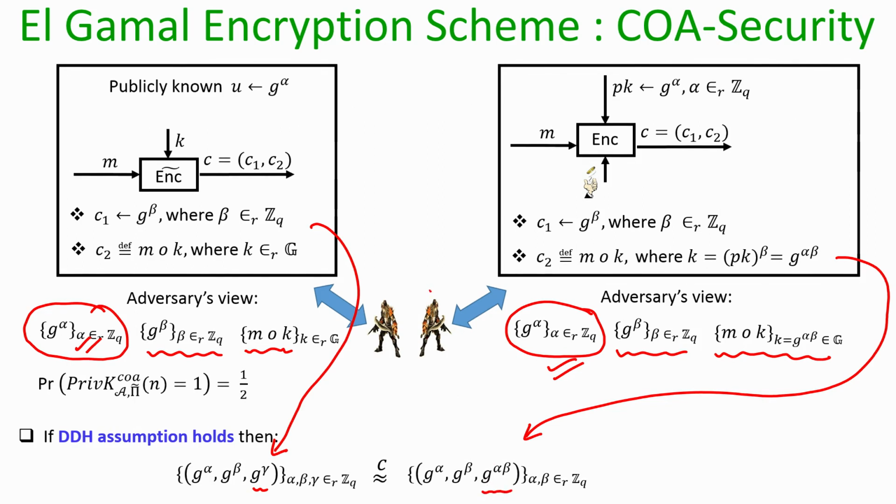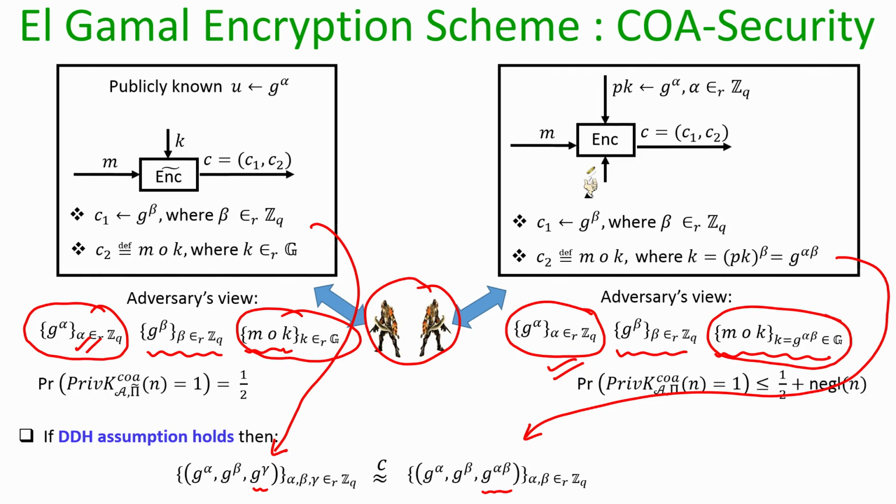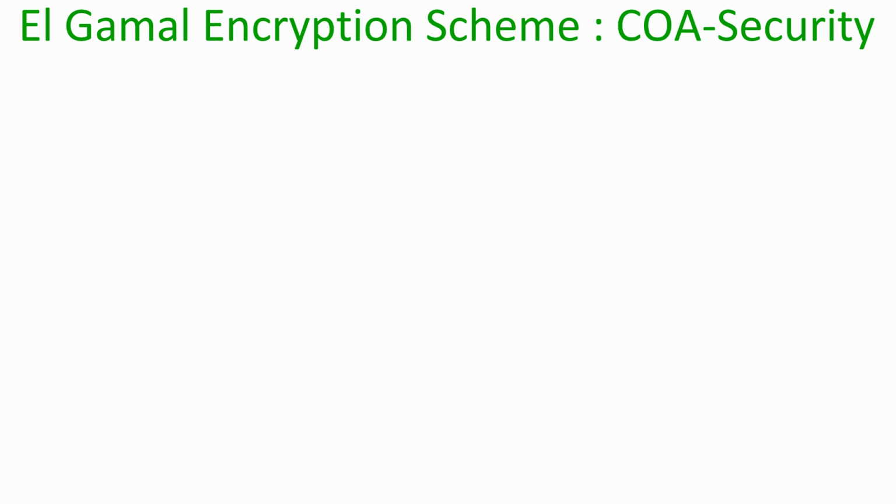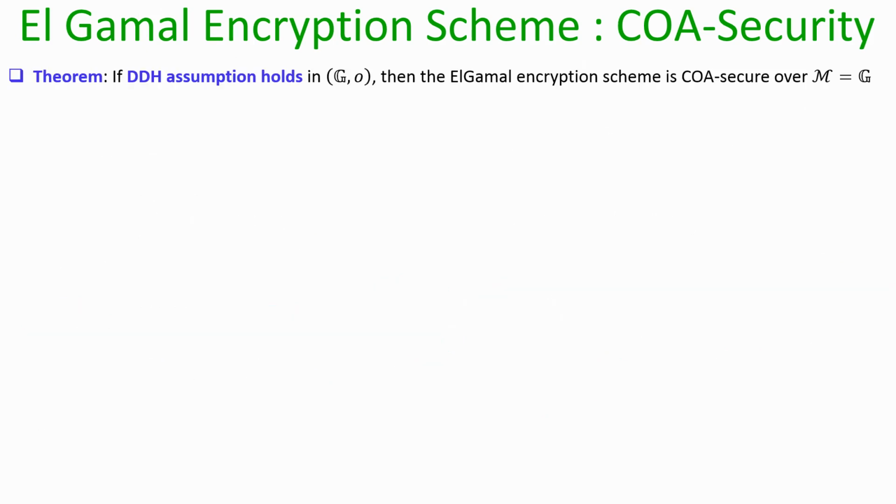So, if my adversary cannot distinguish between a DH triplet and a non-DH triplet, then I can say that the distribution of the ciphertext component C2 which the adversary sees in both the worlds is also computationally indistinguishable, and that will automatically prove that our Elgamal encryption process is COA secure. So, that is a formal statement which we are going to prove now.